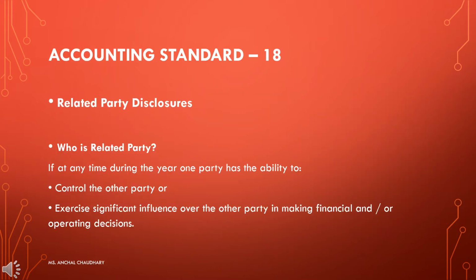Accounting Standard 18 states regarding the related party disclosure. So first of all, the question arises, what is a related party? Who is a related party here?